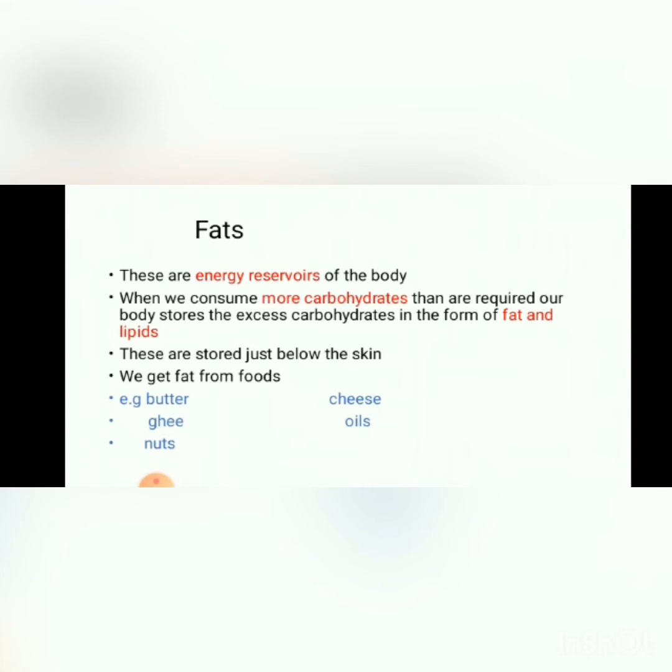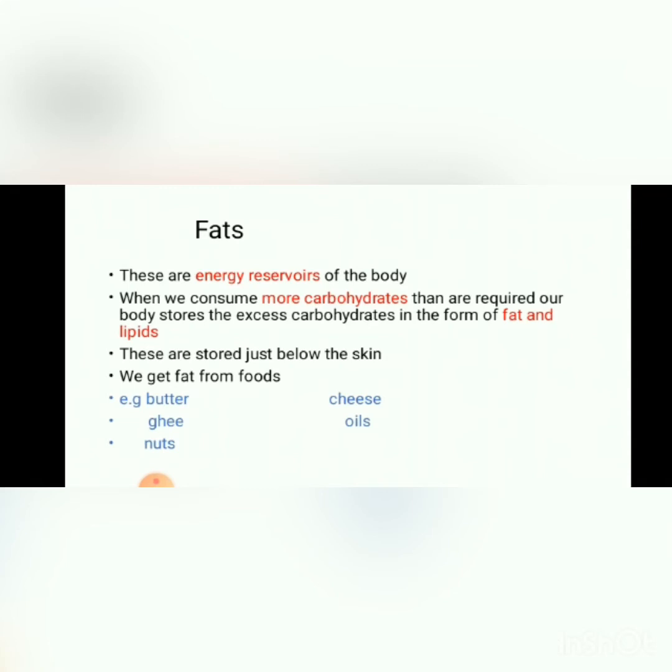Okay, the next component of food is fat. Okay, fats. Fats are the energy reservoirs of the body. These are the energy-saving components. Okay, when we consume more carbohydrates than are required, our body stores the excess carbohydrates in the form of fat and lipids. In our daily routine, those carbohydrates which are needed are consumed in the body, and the extra carbohydrates which are not consumed are stored in our body in the form of fat and lipids.